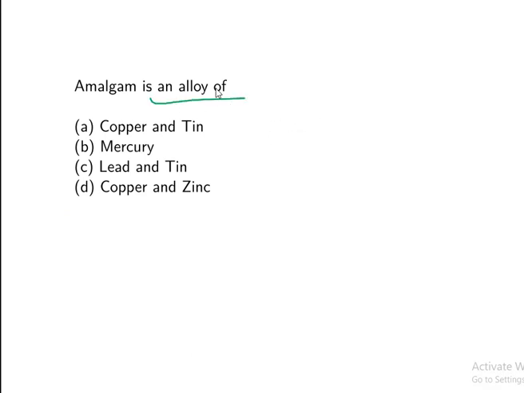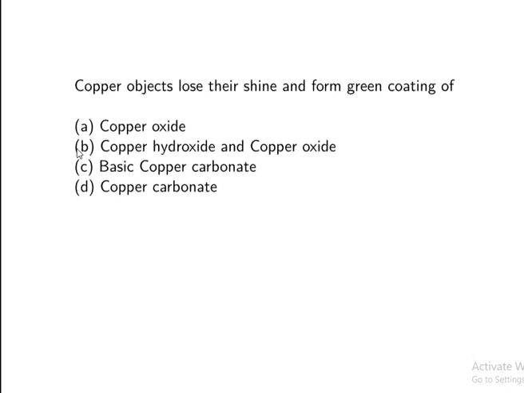Amalgam is an alloy of which two compounds? So amalgam is an alloy of mercury. Copper objects lose their shine and form a green coating of dash. So copper, you know that in your houses you have copper objects, right? If you see properly, after some days or when they are exposed to air, there will be a green coating upon them. Why? Because you are going to get basic copper carbonate. The green colored layer is because of this compound only.